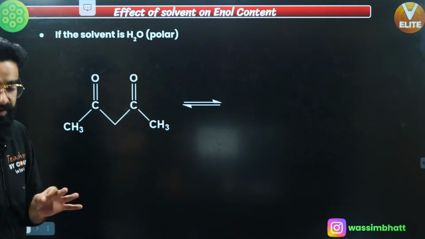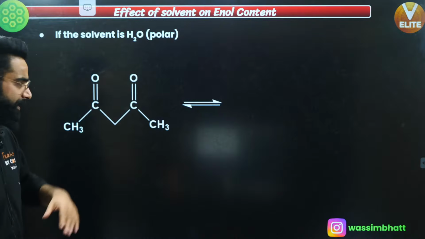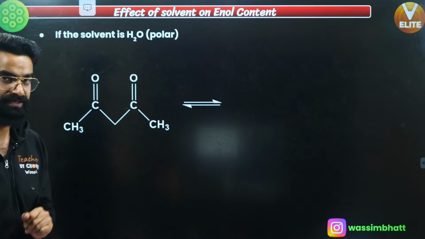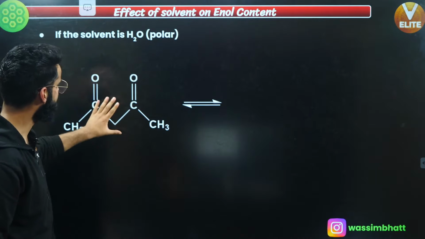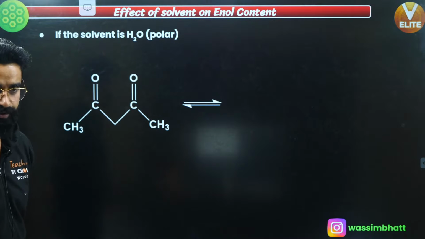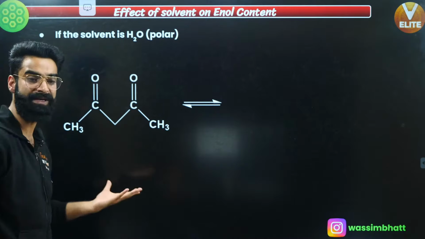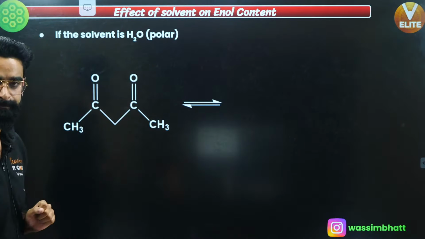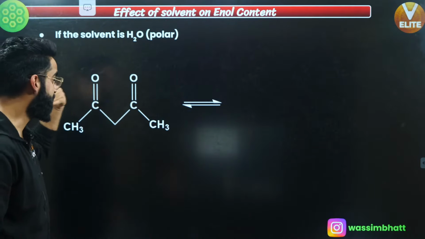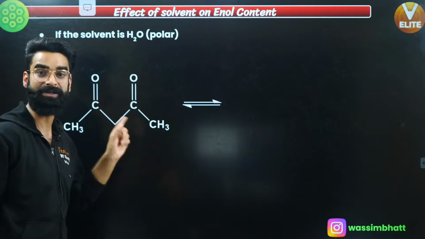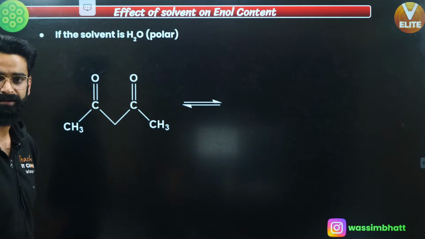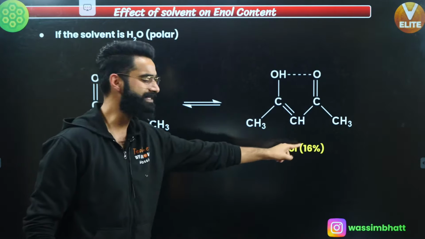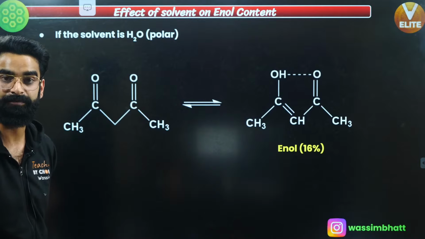We are basically talking about the effect of solvent on enol content, right? If I use the polar solvent, what will happen? If I use the non-polar solvent, what is going to happen? See guys, first, if I do the tautomerization right here in presence of the polar solvent like water, as I told you, one of the theories says keto forms enol just to make hydrogen bond with the enol, correct? So this keto right here will definitely love to form the enol, so that it can show hydrogen bonding with that. So definitely it's going to get converted into enol. But the percentage of enol is 16% over here.